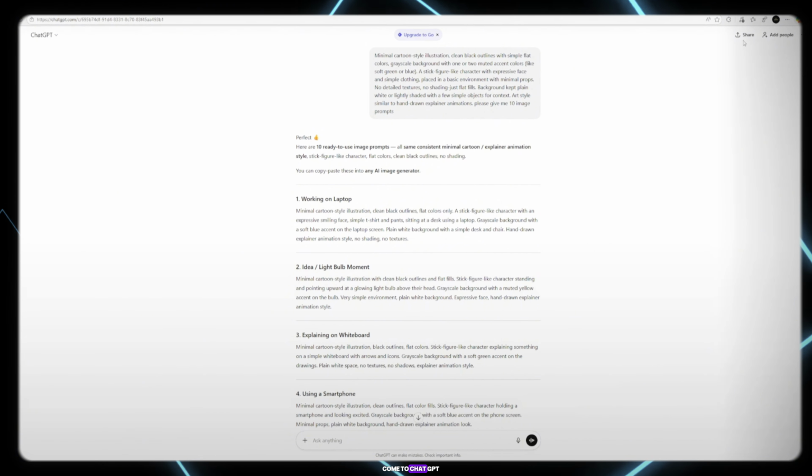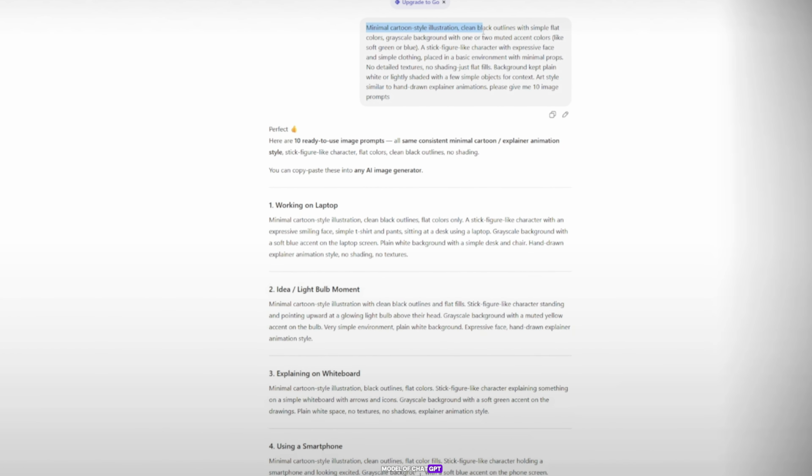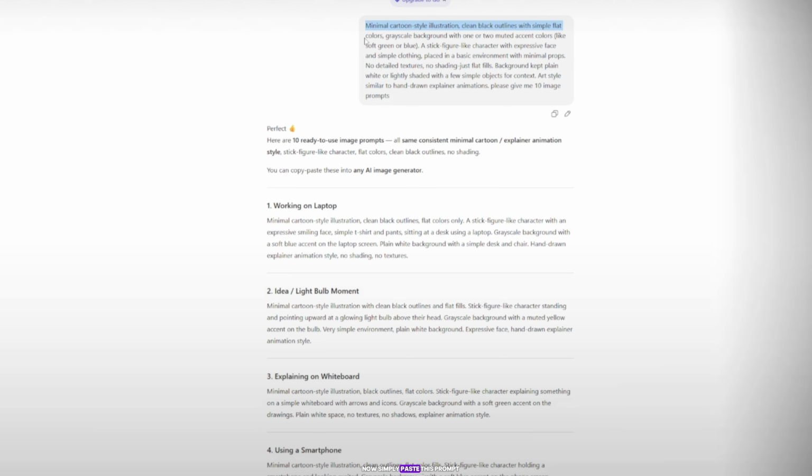First, come to ChatGPT and log in using the free AI tool. We're using the free model of ChatGPT. Now simply paste this prompt. Minimal cartoon-style illustration, clean black outlines with simple flat colors, grayscale background with 1 or 2 muted accent colors like soft green or blue.